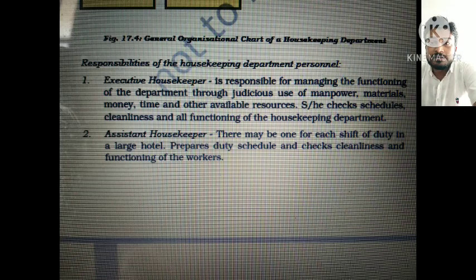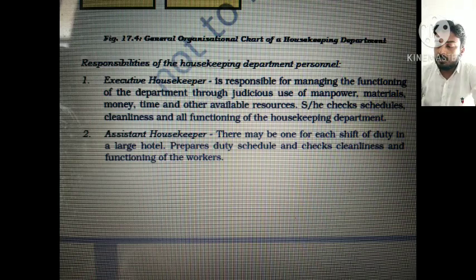And the second one is the assistant housekeeper. The assistant housekeeper is the one who helps the executive housekeeper, who is the head of the housekeeping department. There may be one for each shift of duty in a large hotel, who prepares the duty schedule and checks cleanliness and functioning of the workers. So how the workers are working there, whether they are clean or not, whether their clothes are clean or not, how to take care of them, to listen to them, what problems or things they are facing. Everything is done by this assistant housekeeper, who collects the information and finally tells it to the executive housekeeper.